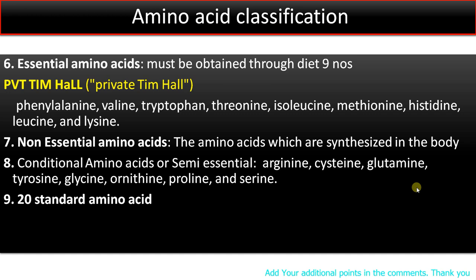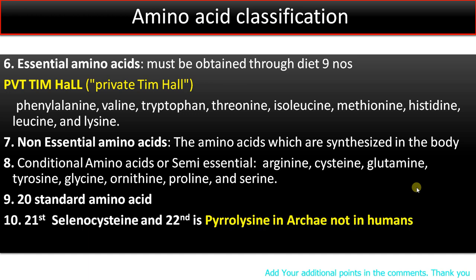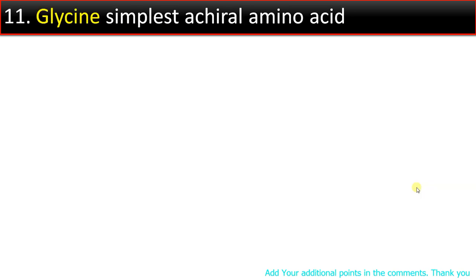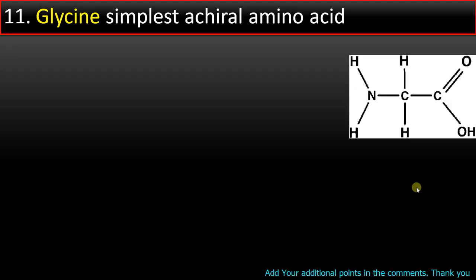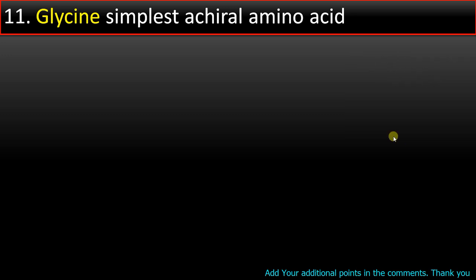Point number 9. There are 20 standard amino acids or most common amino acids that are incorporated into proteins. Point number 10. 21st amino acid identified is selenocysteine and 22nd is pyrrolysine, that is not in humans but present in archaeobacteria. Point number 11. Glycine is the simplest amino acid which is achiral, means it is asymmetrical amino acid. And this is glycine. As you can see, side group is hydrogen, then it is glycine.